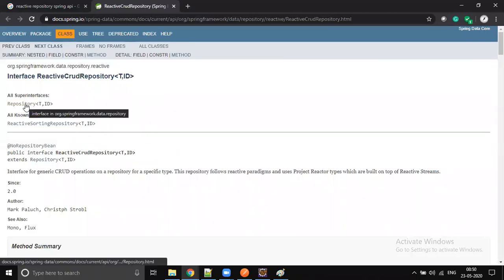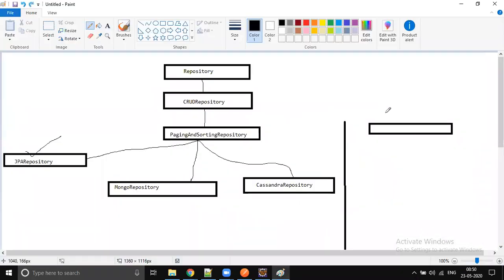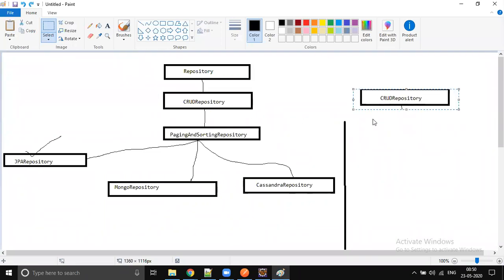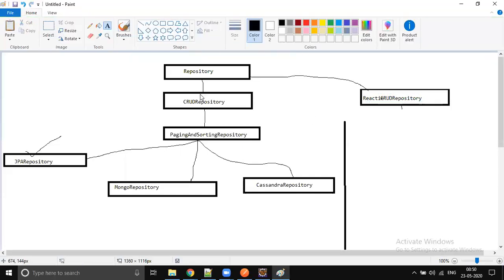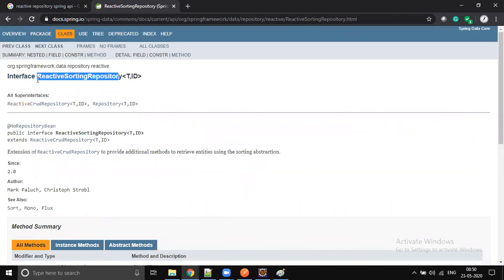So it is not starting at this layer, it is starting at the CRUD repository layer itself. Just as we have a CRUD repository, the same way we have a reactive CRUD repository, which is a child of repository. That is why we have a marker interface for this purpose. Again, it's going to have one more child, the reactive sorting repository, reactive paging and sorting repository.